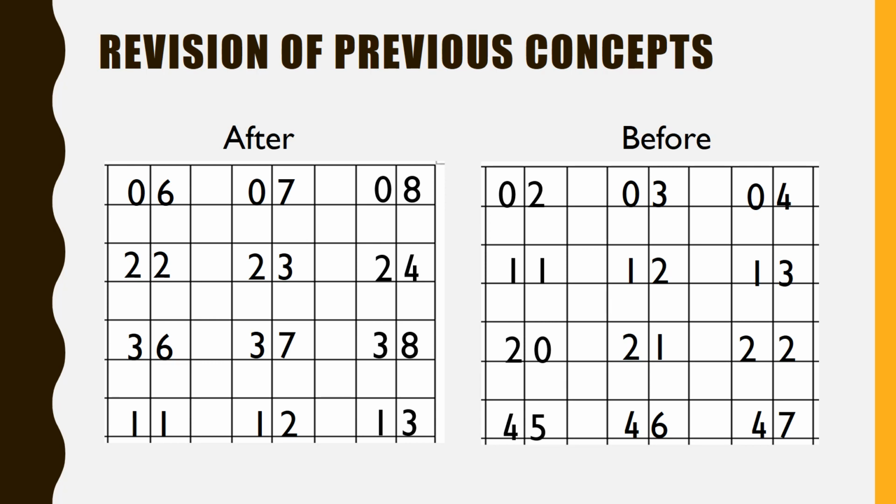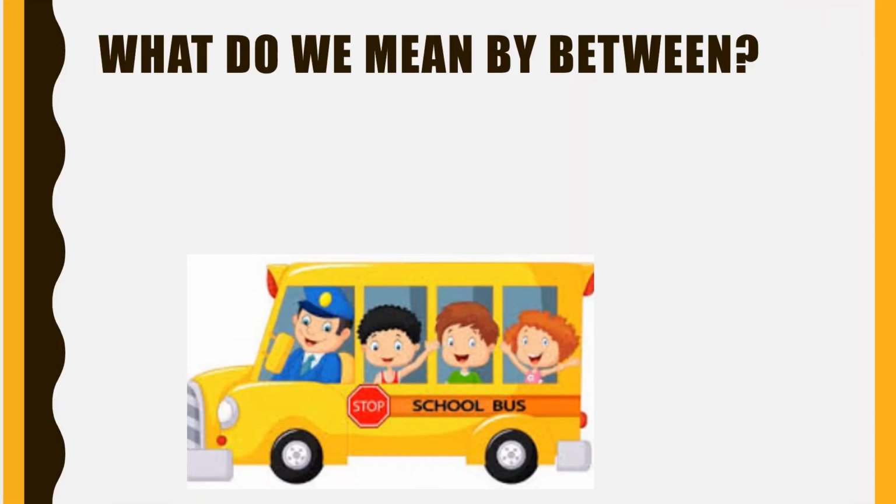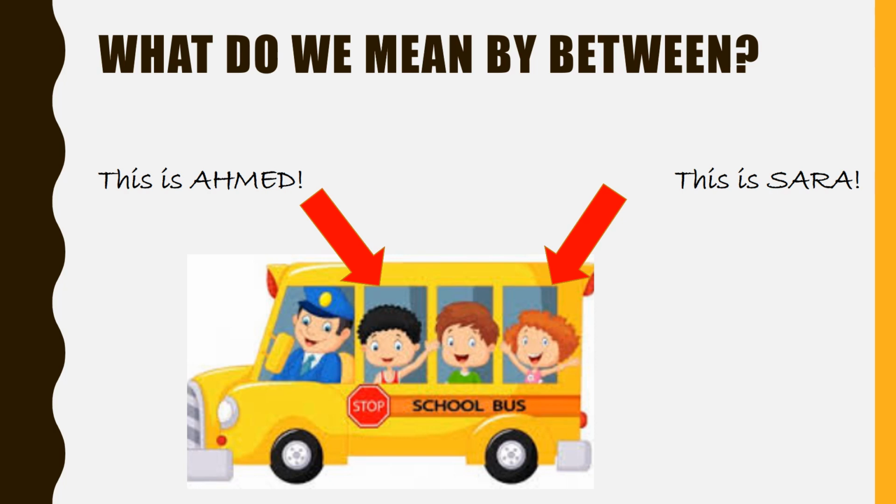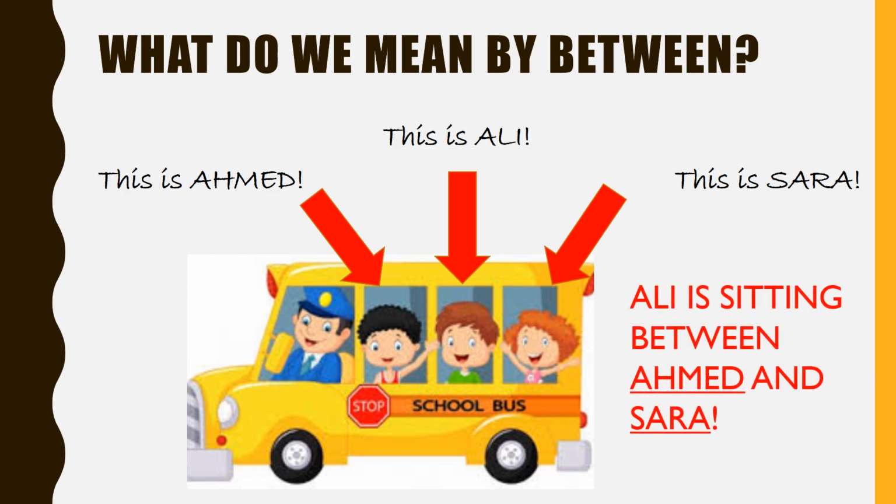Let's go to the new concept. For the concept of between numbers, we must know the meaning of between. You can see 3 children are sitting in the school bus and they are going to school. They are looking very happy. Let's see who is on the front seat. This is Ahmed. Who is at the back seat? This is Sarah. And who is sitting in the center? This is Ali. It means Ali is sitting between Ahmed and Sarah.